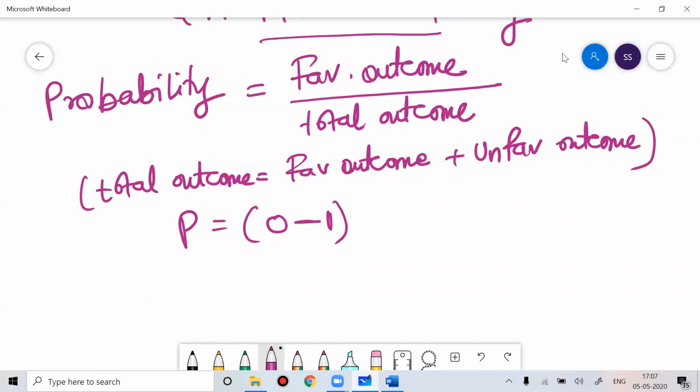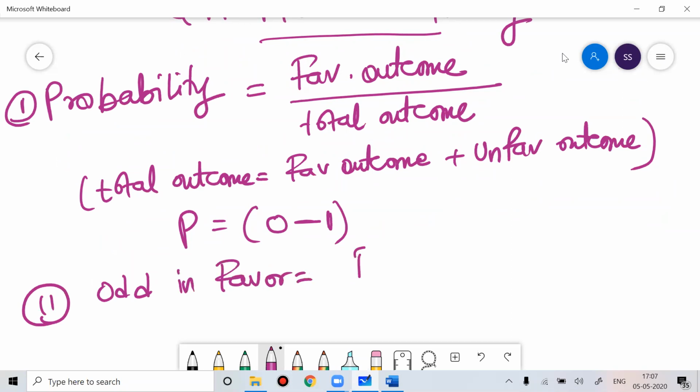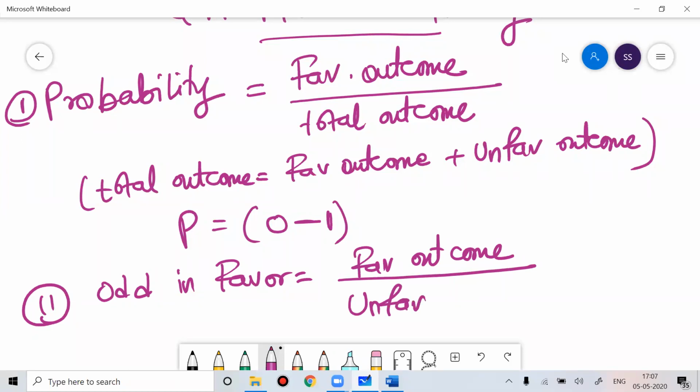Coming back to probability, it basically means favorable outcome divided by total outcome. There are two more terms you should know. One term is called odds in favor. What is odds in favor? Odds in favor means favorable outcome divided by unfavorable outcome.